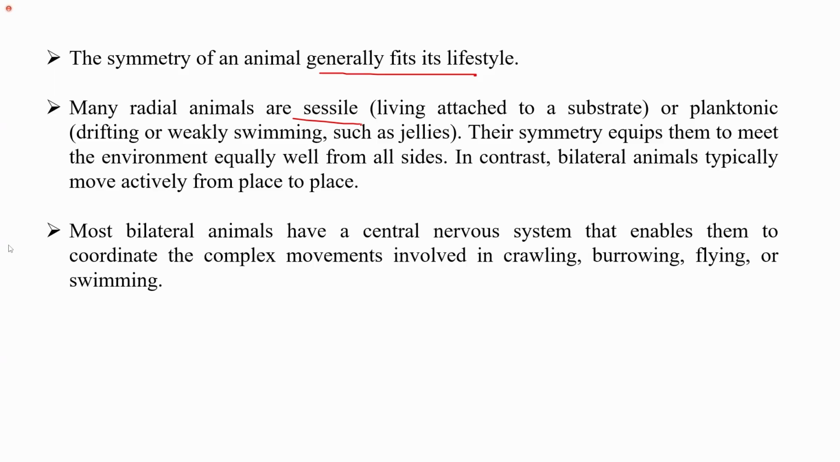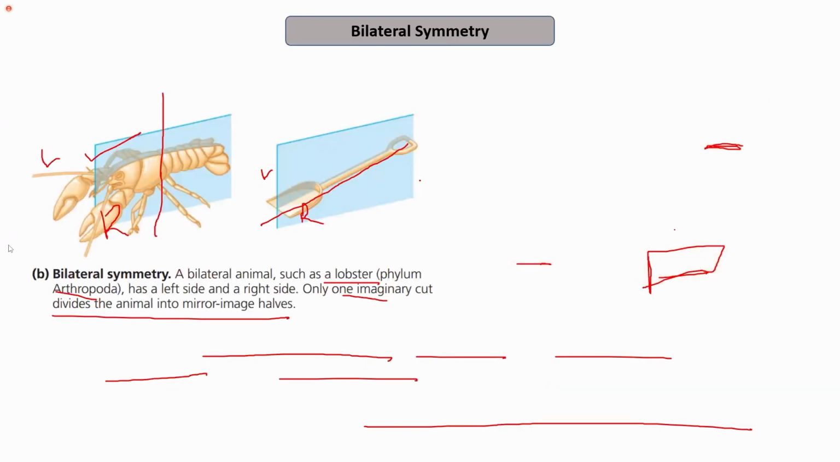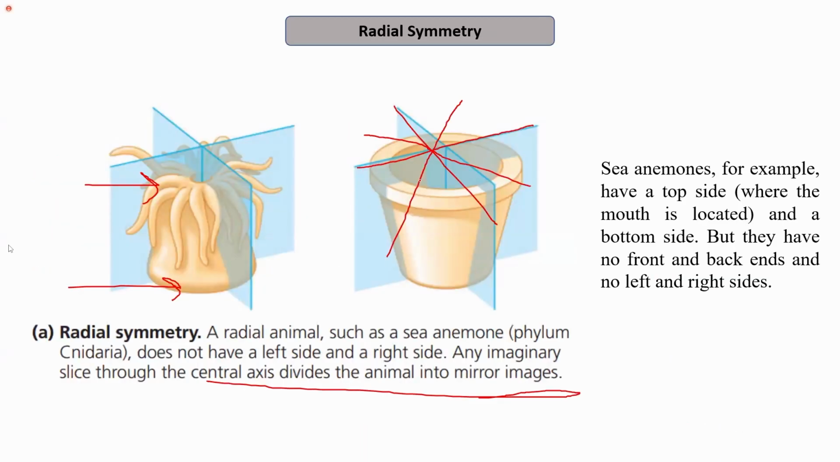Or they may be planktonic. That is, they drift or weakly swim, for example, the jellyfish. So they may be sessile or they may be planktonic. Since they have a radial symmetry, this symmetry actually helps them to meet the environment equally well from all the sides. For example, in sea animals, these organisms are usually sessile or planktonic, that is, they drift in the water.